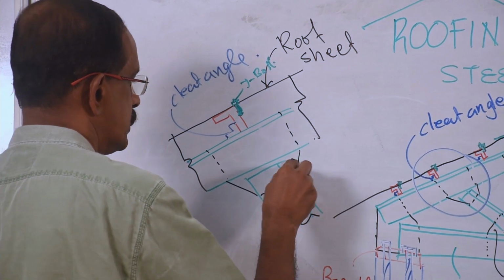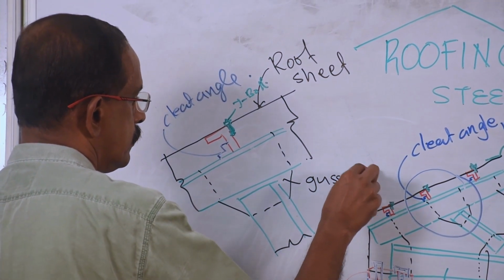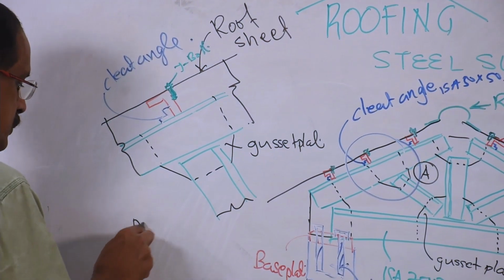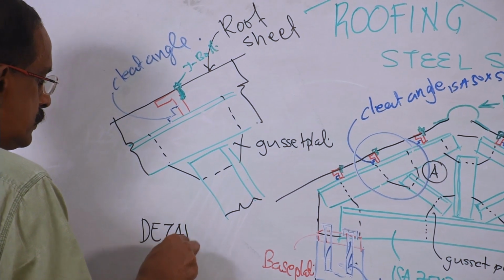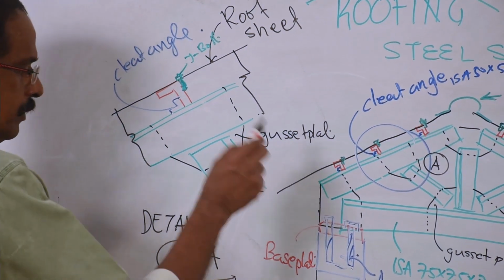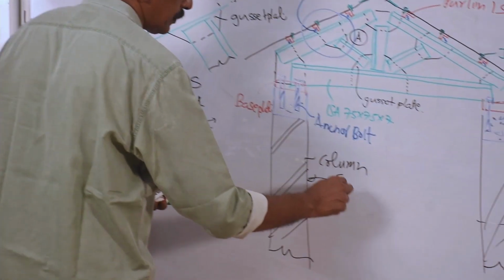So this is the gusset plate. So this is a detail. I will call this point A. Details at A. Okay. So this is the span.